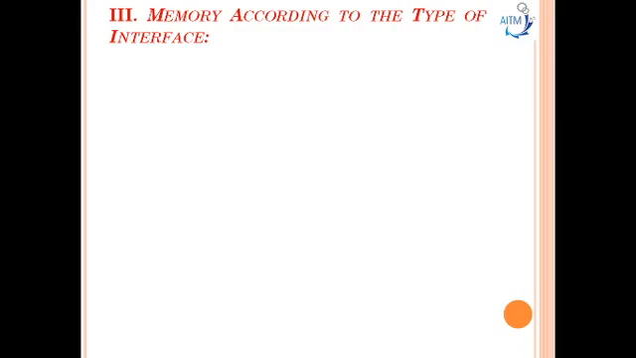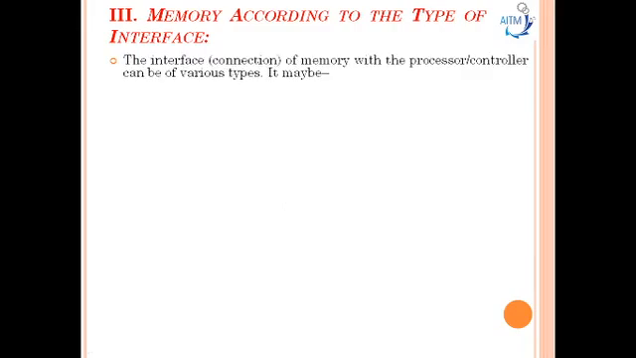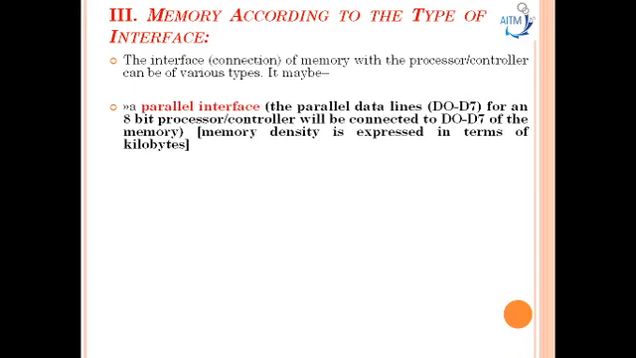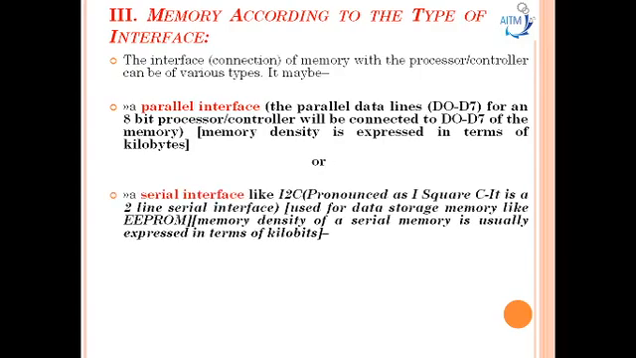Now the third type of memory used in embedded applications is memory according to the type of interface. The interface of memory with the processor or controller can be of various types. It may be a parallel interface: the parallel data lines D0 to D7 from an 8-bit processor or controller will be connected to D0 to D7 of the memory, and the memory density is expressed in terms of kilobytes.